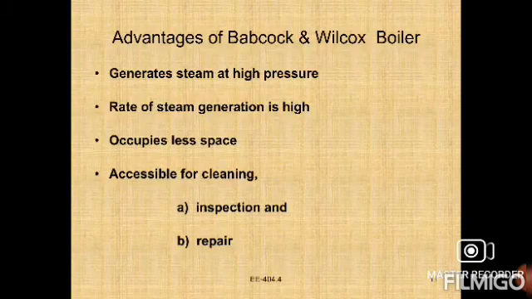It occupies less space, and parts are accessible for cleaning, inspection and repair. Parts of the boiler can be separated, transported and erected easily. The fuel is completely burnt due to the large heating surface, hence the efficiency of the boiler is high.